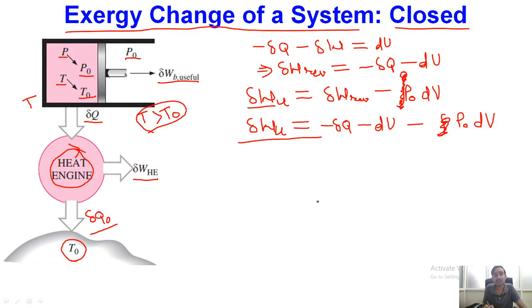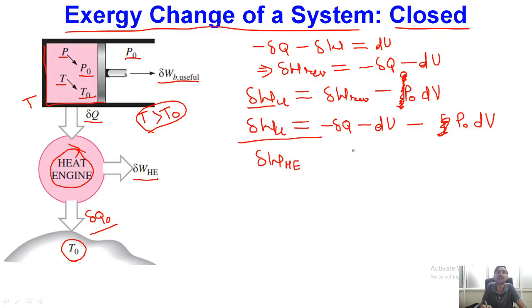Okay, so finally, if we see what is happening: while this delta Q heat transfer happened from the system, which is our system under observation, during that time we have also got a certain amount of work from this heat engine.